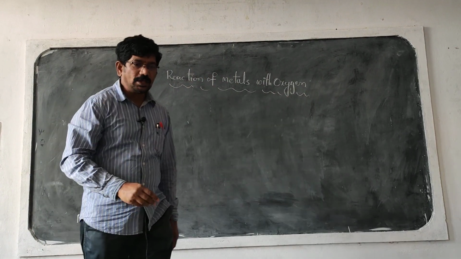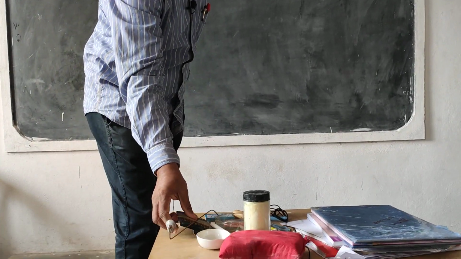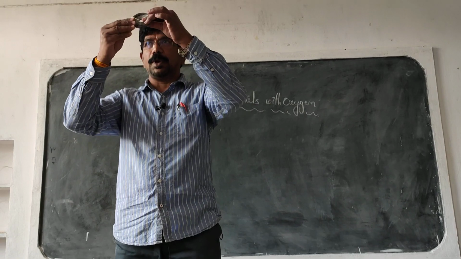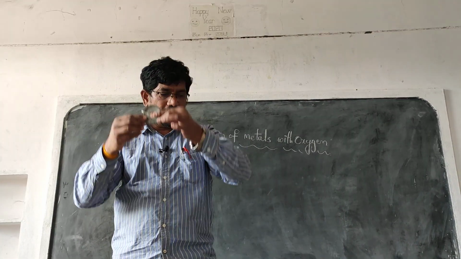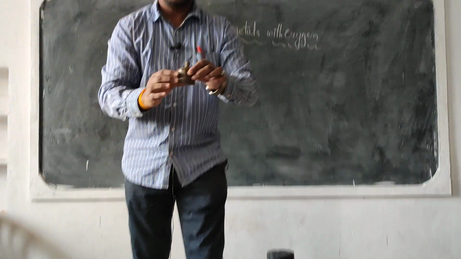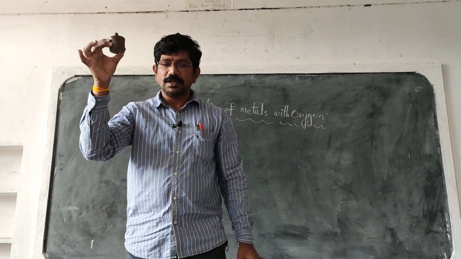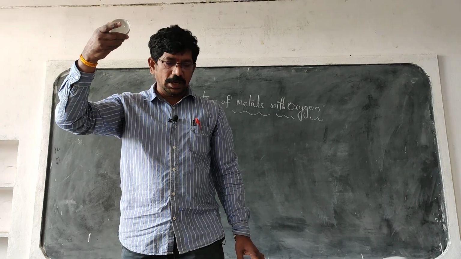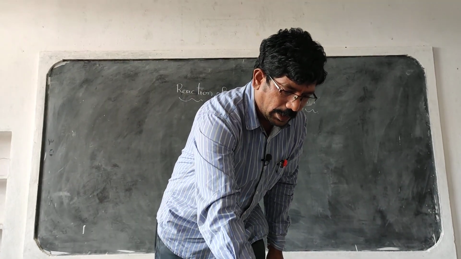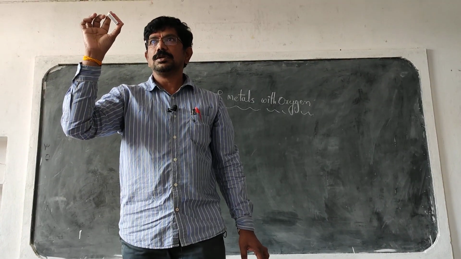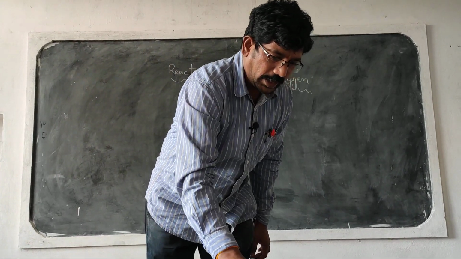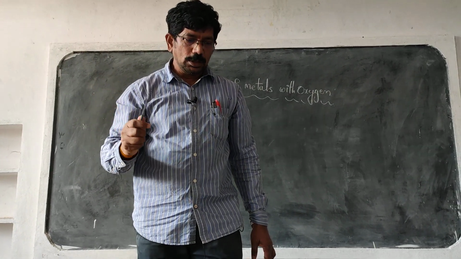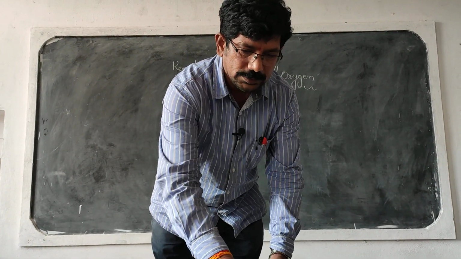To do this lab activity, what are the materials we need? See this? This is known as magnesium ribbon, magnesium metal. Okay. Next, spirit lamp. What is that? Spirit lamp. Next, china dish. What is this? China dish. And a matchbox. Okay. Next, a holder. We use this to hold the magnesium ribbon. Are you clear?